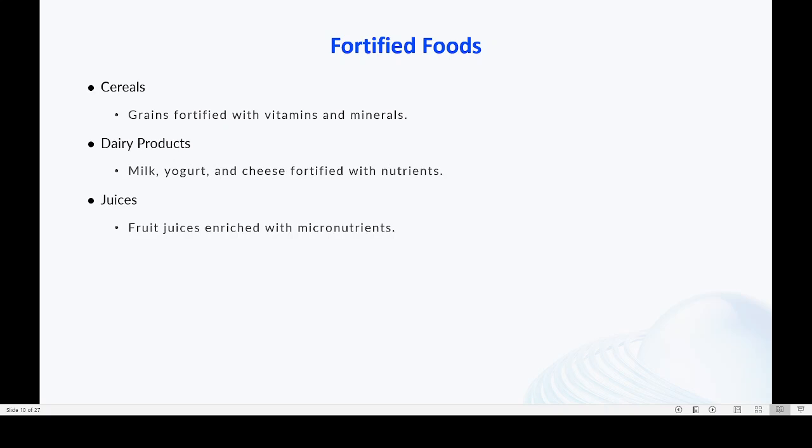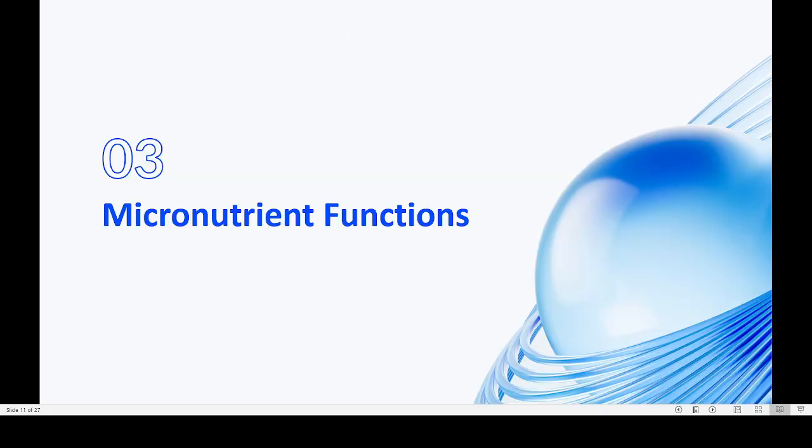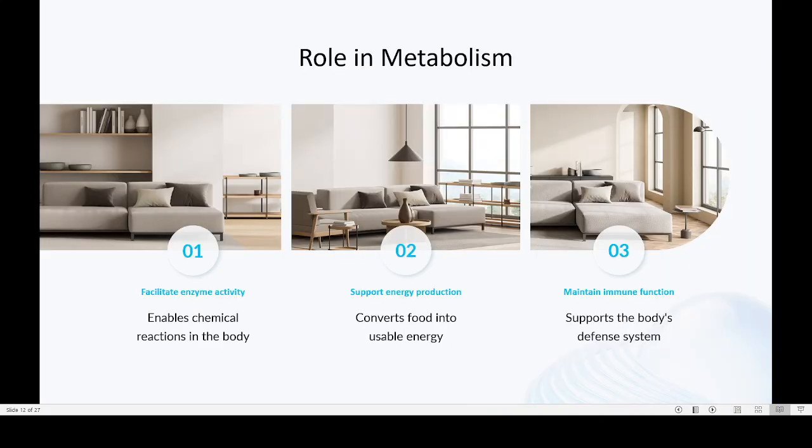Most of the fruit juices will be containing a lot of essential micronutrients. Then what are the functions of micronutrients? So coming to the function of micronutrients, one is facilitating enzyme activity. For many enzymes, zinc, copper, etc. may be acting as cofactor, the non-protein portion. So without that, that enzyme or protein may not be functioning. So that is the importance of that.